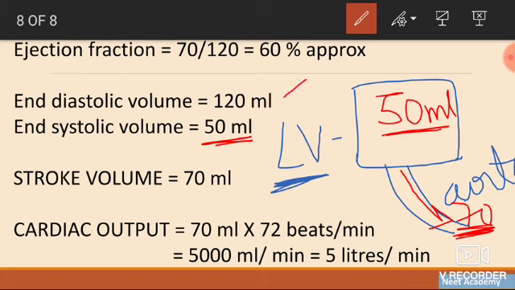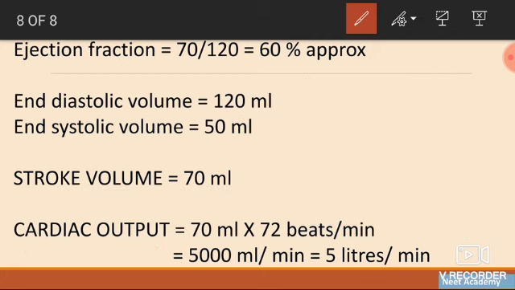Now you understand from where this comes. When you subtract end systolic from end diastolic, it comes out 70. This is the stroke volume. In one heartbeat, the heart will pump out 70 ml of blood into the aorta, or if it is from the right ventricle, it will be to the pulmonary artery. Seeing the cardiac output, what is cardiac output? It is the amount of blood that is circulating in our body in 1 minute. So in 1 minute, we all know that the heart will beat 72 times, right?